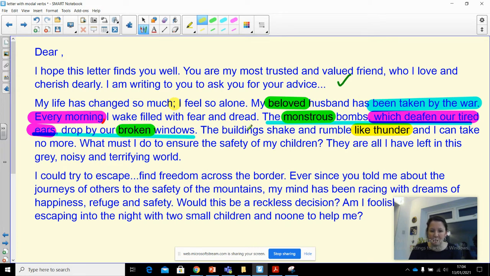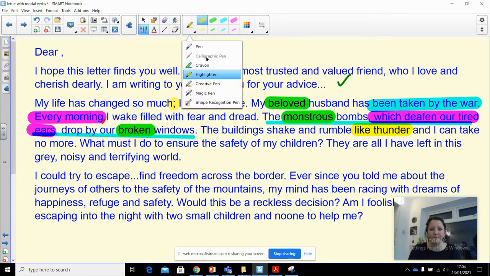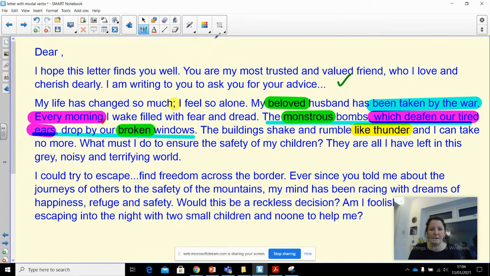So we've really got an image there of her desperation. What must I do to ensure the safety of my children? Let's see what I've got here. What's a magic pen? I don't even know what a magic pen is. I'll find that out later. Creative pen. Because we know that our WILF today was modal verbs. What must... Oh, we don't want that. Hang on. Let's try this one. What must, no. If I was in class now, children, you'd be laughing at me, wouldn't you?